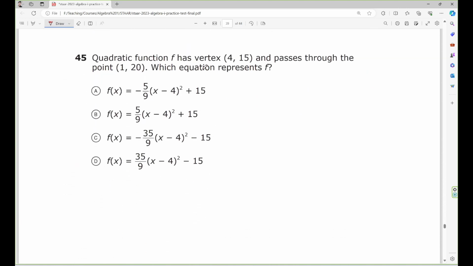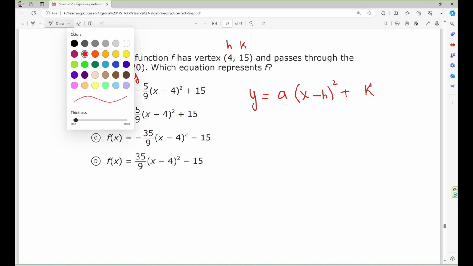Number 45. Quadratic function f has the vertex right here and passes through the point 3. Which equation represents it? Alright, so quadratic function, you have the vertex form y equal a times parenthesis s minus h squared plus k. Right? The vertex right here, this is h and k. Right? It passes through the point right here, this is s and y. Now you substitute every single thing right here into this equation and you solve for a. Alright? So I substitute.